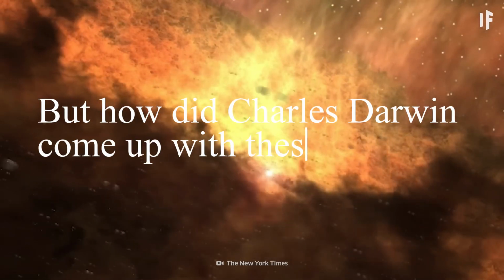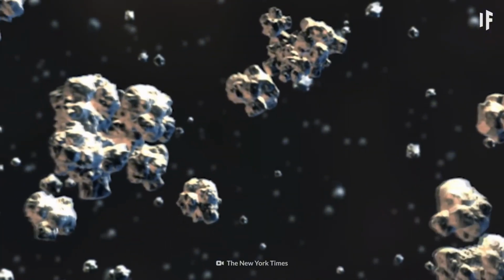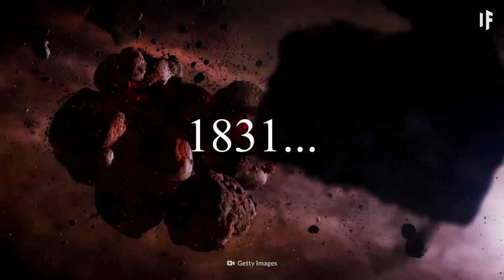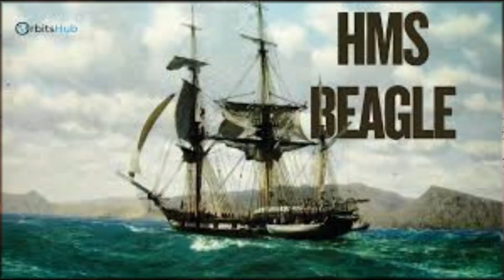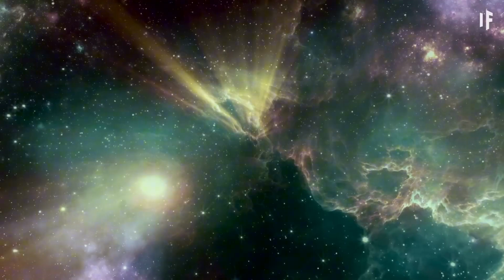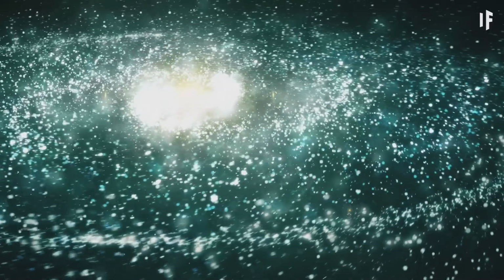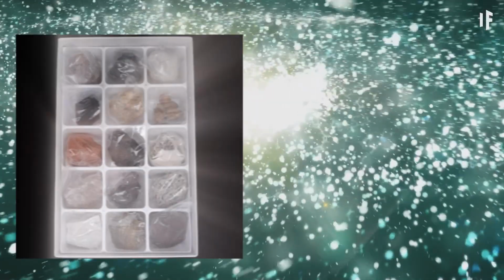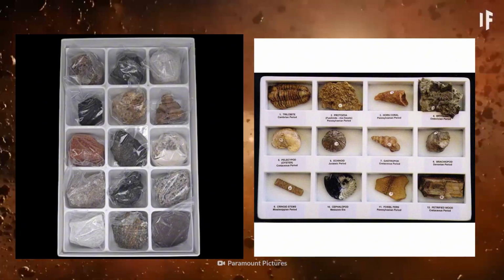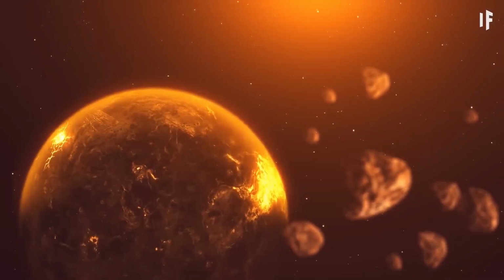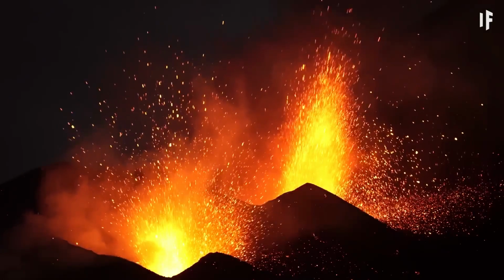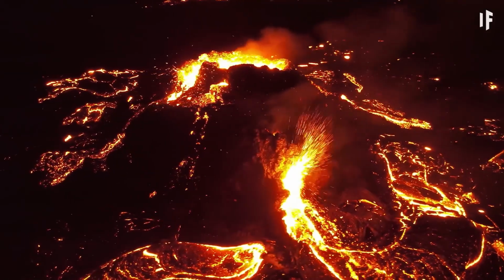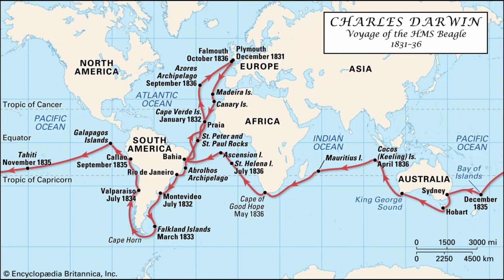But how did Charles Darwin come up with these ideas and his main theory? It first started in 1831, at just 22 years old, when he went on a scientific expedition on a ship called the HMS Beagle. He was the naturalist on this voyage, meaning that his job was to observe and collect specimens of plants, animals, rocks, and fossils wherever the expedition went ashore. This trip took a total of 5 years, but over 3 of those years, Darwin explored nature on distant continents and islands. Most of the trip was spent sailing around South America. Throughout South America, he collected many bird specimens.